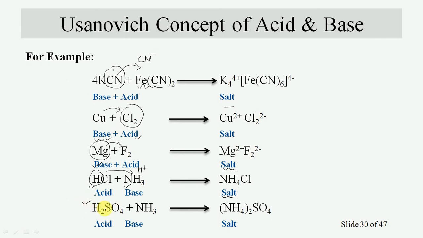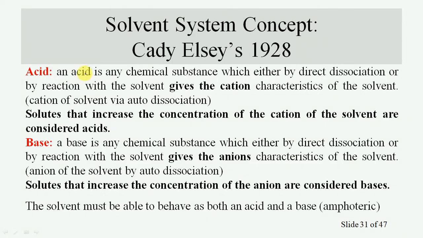In the next reaction, the base ammonia takes up a proton or cation from sulfuric acid, so ammonia will act as a base and sulfuric acid will act as an acid. So that is all about the Usanovich concept of acid and base.